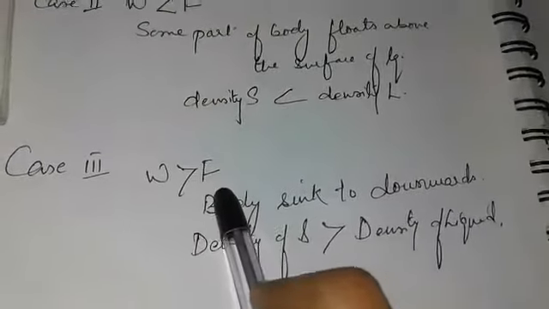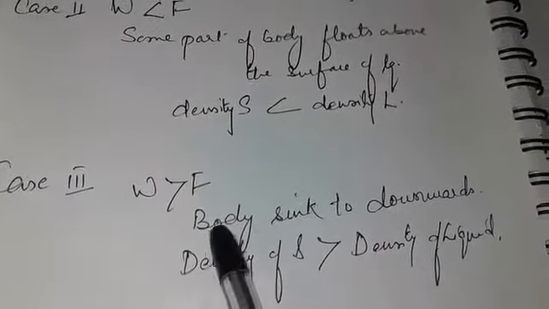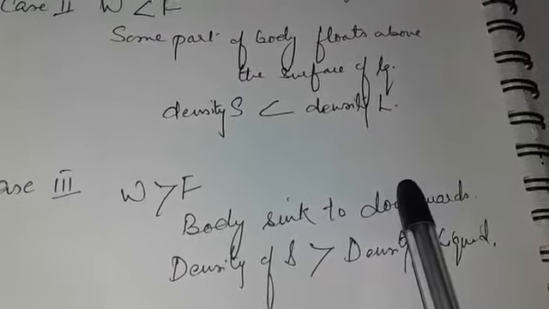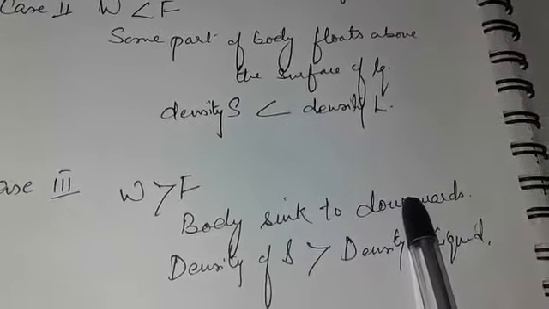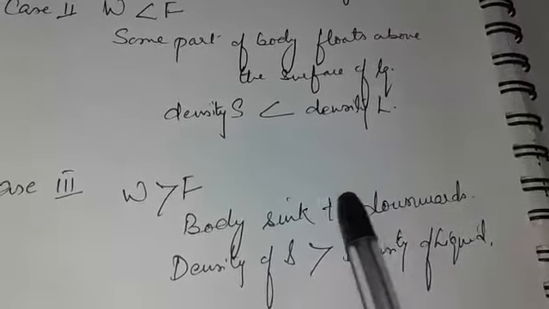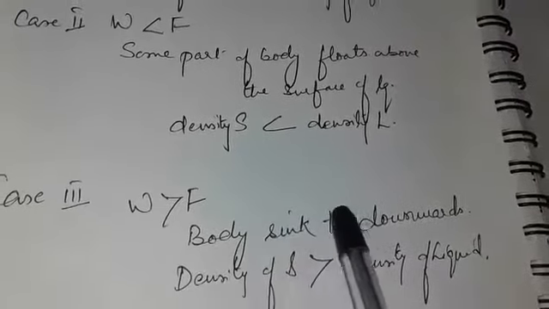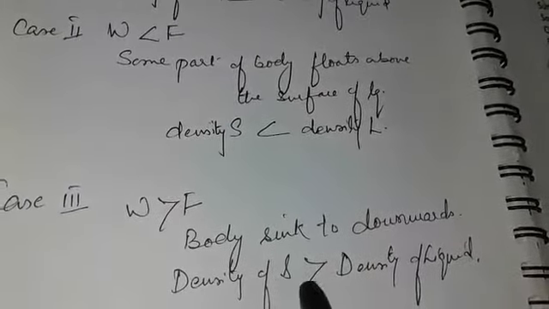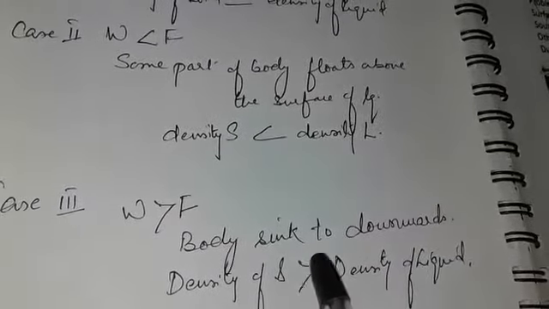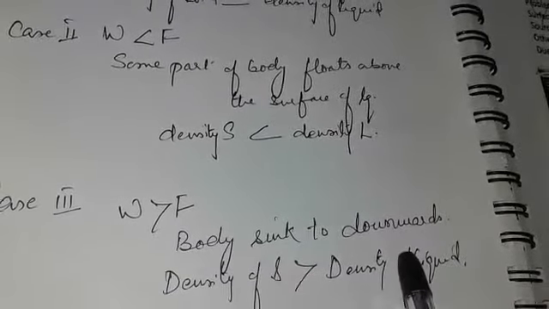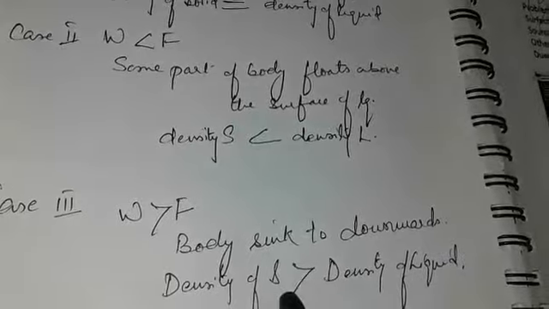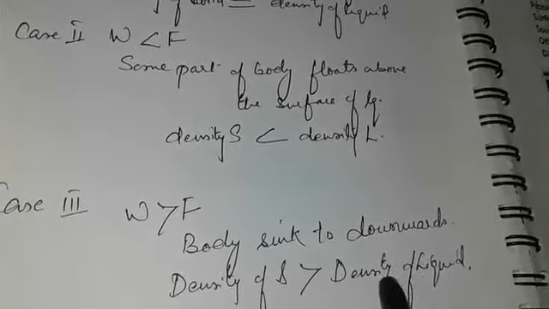In the third case, weight is greater than force. The weight of the body is greater than the upthrust force. In such a case, net force on the body acts downwards, and the body will sink to the bottom under the surface of the liquid. It happens when the density of the body is more than the density of the liquid.